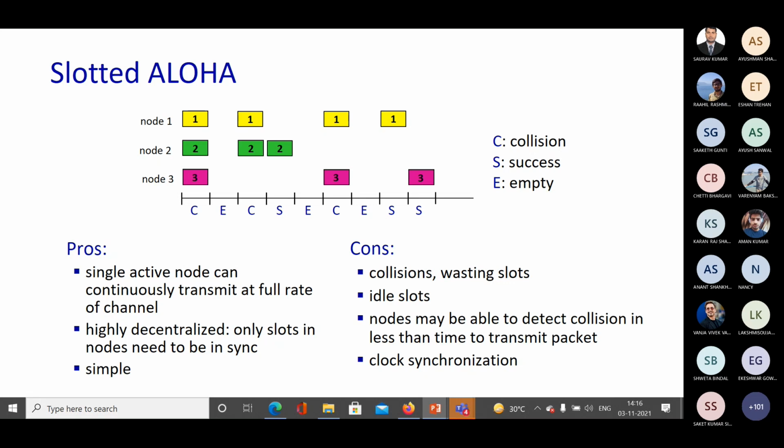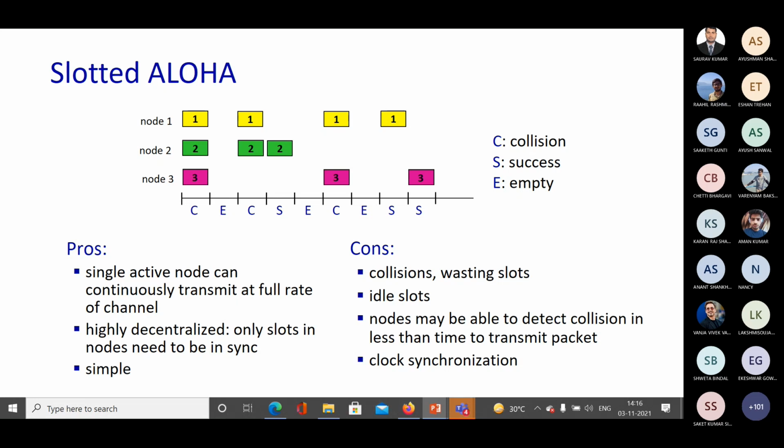Now, what are the pros and cons of slotted Aloha? The pros are that with slotted Aloha, a single active node can continuously transmit at the full rate of the channel. That means it can transmit frames and use the full link capacity of the channel. And yes, it is fully decentralized. Only the time slots are synchronized.